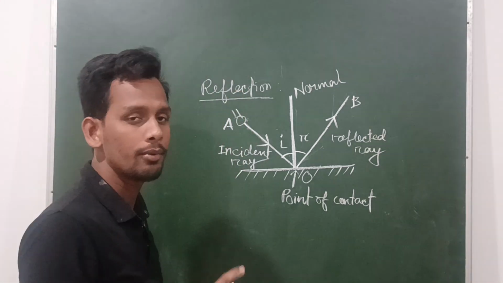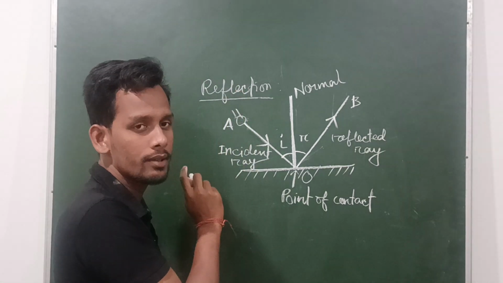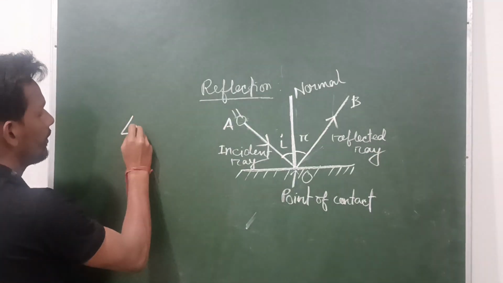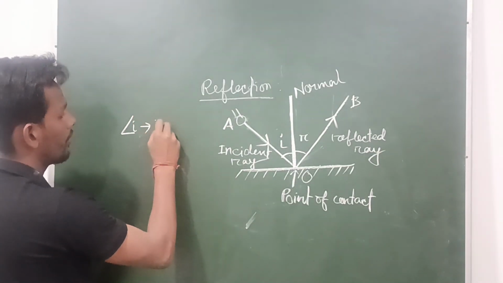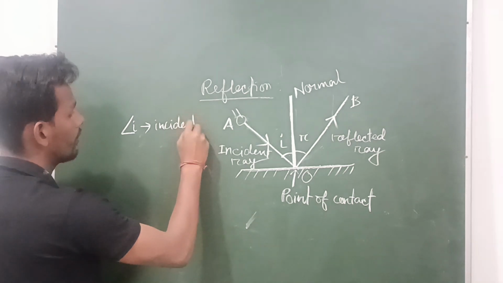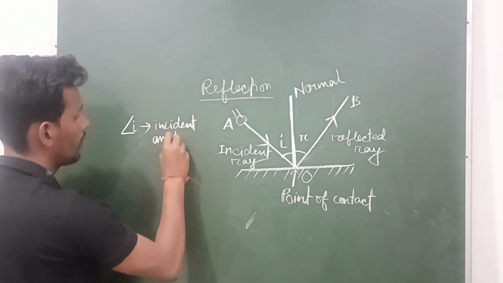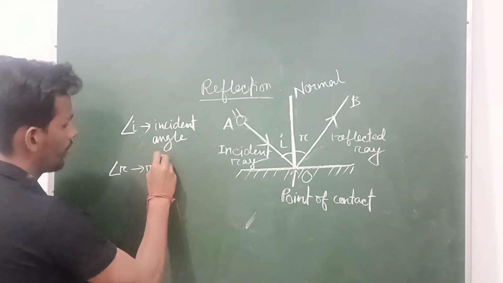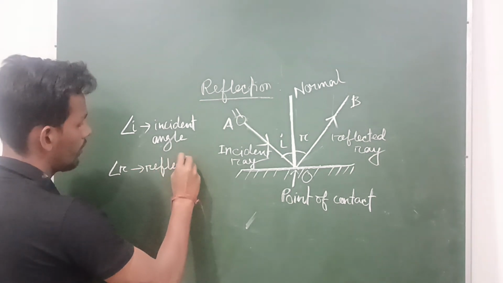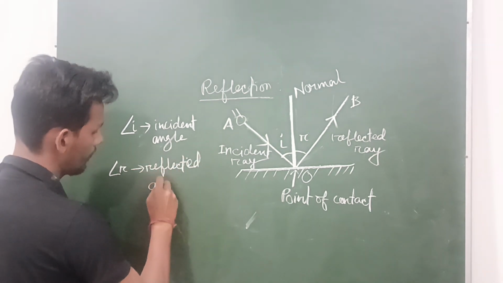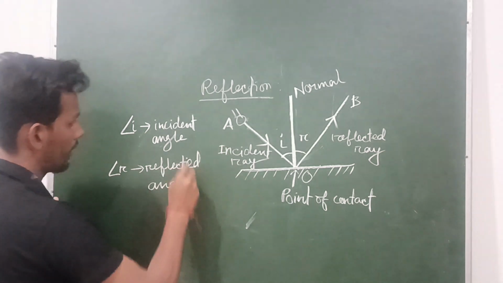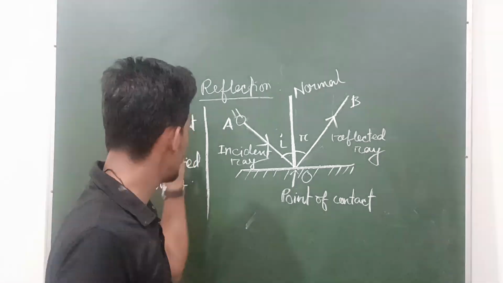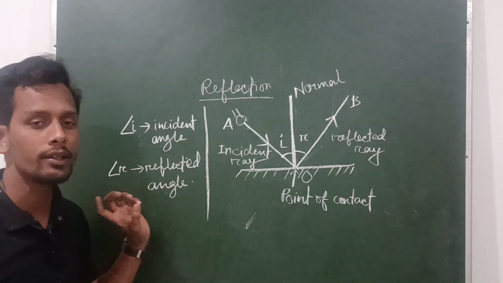Clear? So you have to learn these definitions. Angle I is the incident angle, R is the reflected angle, or in some books it is also called angle of incidence and angle of reflection.